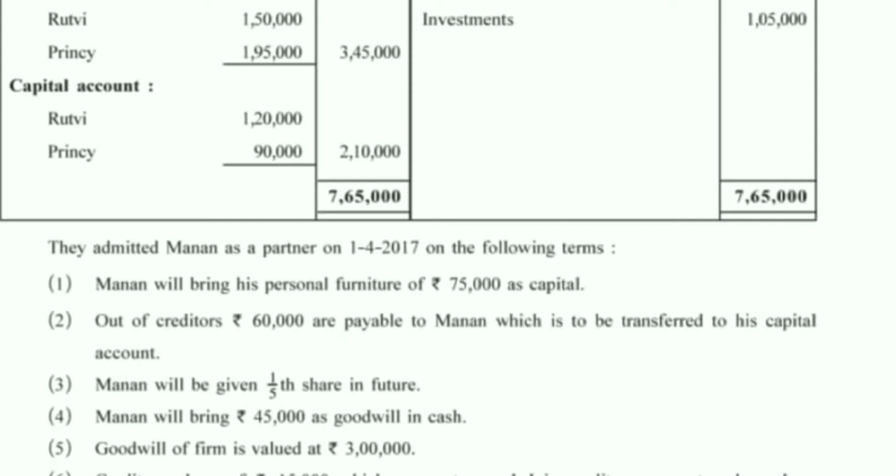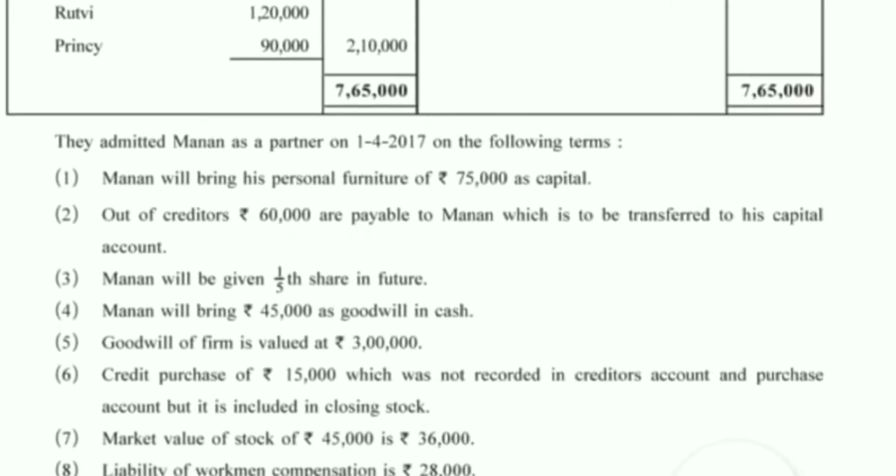Manan will bring his personal furniture of rupees 75,000 as capital. Look over here, he has not brought cash. He has brought furniture of rupees 75,000. So now the new partner is bringing the assets, so the assets will increase. One entry will be given on the asset side of the new balance sheet, and the second effect will be given on the partners capital account credit side. We will write down as by furniture and write down the amount of 75,000 in Manan's column.